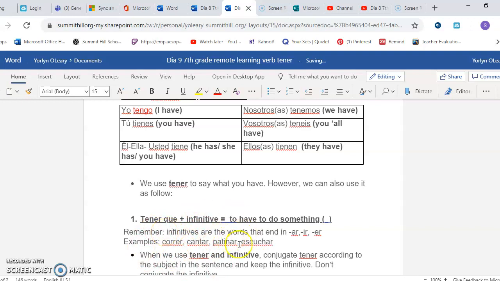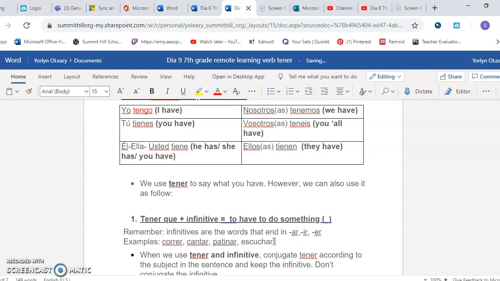So when we have an infinitive, remember that we have learned that with the AR we can conjugate the infinitive. That means taking away the AR and putting a specific ending. Well, we're not doing that in here. Let me say that again. We are not conjugating. Conjugation means, let's use escuchar. Escuchar means to listen, but if I want to say I listen, I put yo, keep the stem, take away the AR, and with yo, you put an o. Yo escucho, I listen. We are not doing this.